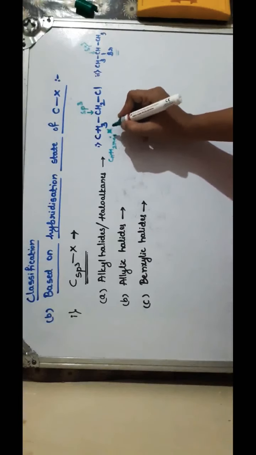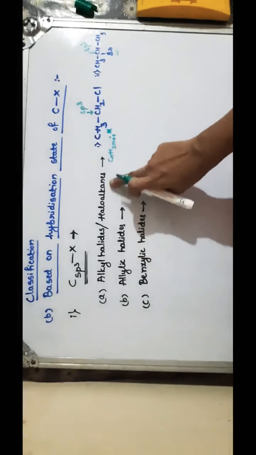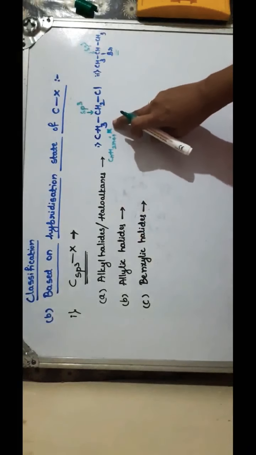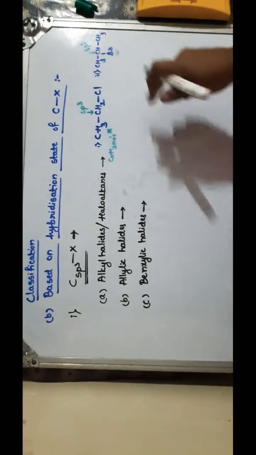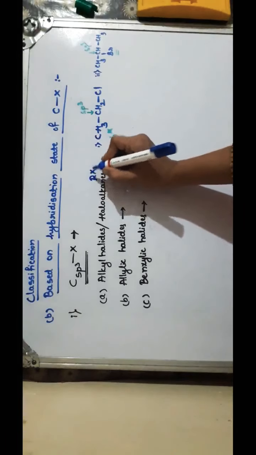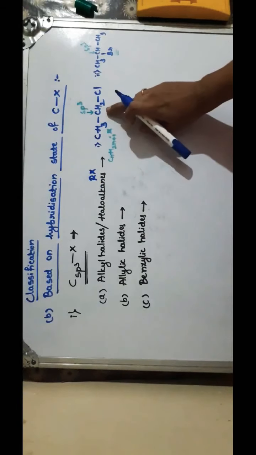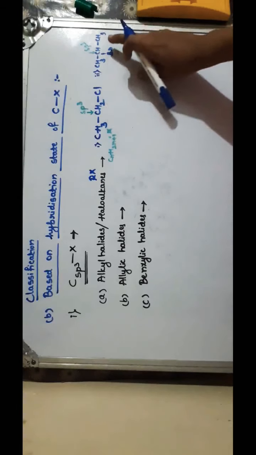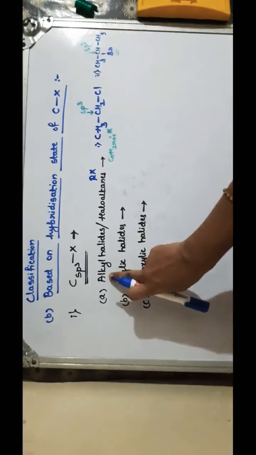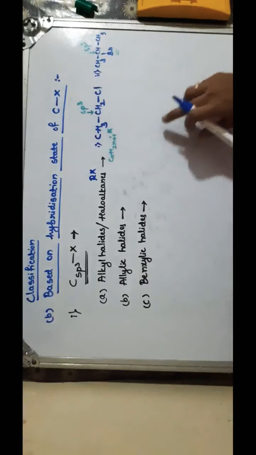This is the general formula for the homologous series of haloalkanes: from alkanes you remove one hydrogen and replace it with a halogen atom. Generally these are represented by RX, where R is an alkyl group, here C2H5, here C3H7. So this is the first type, alkyl halides, where halogen is attached to an sp3 hybridized carbon atom.